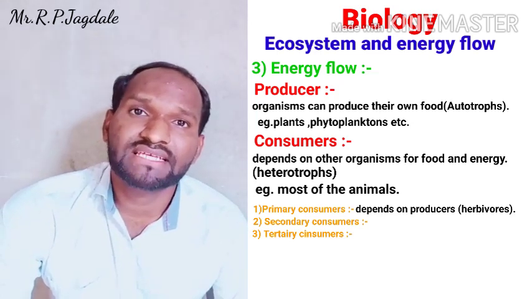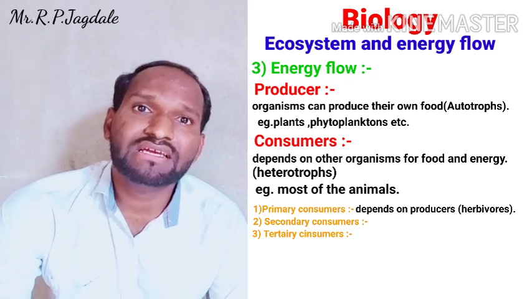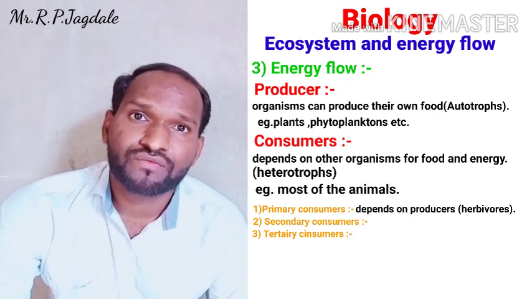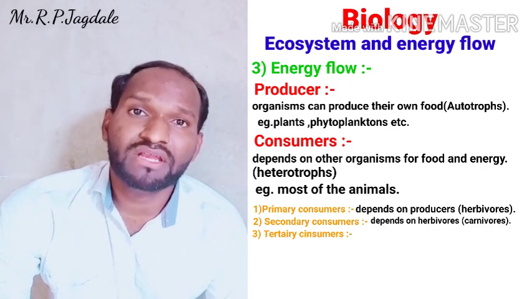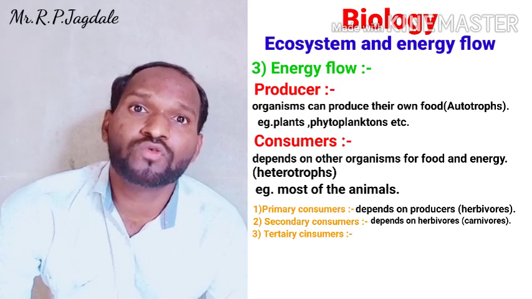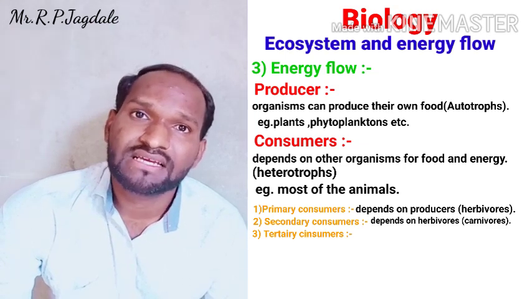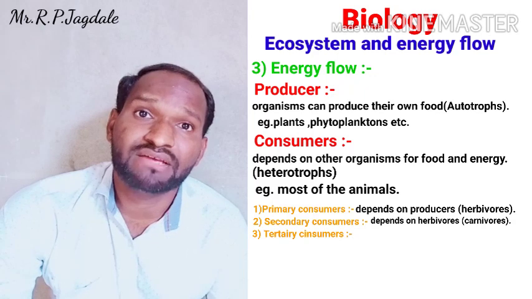Then coming to the next, secondary consumers. Secondary consumers are the organisms which depend on primary consumers for their food and energy. They are also called carnivores because they feed on other animals.